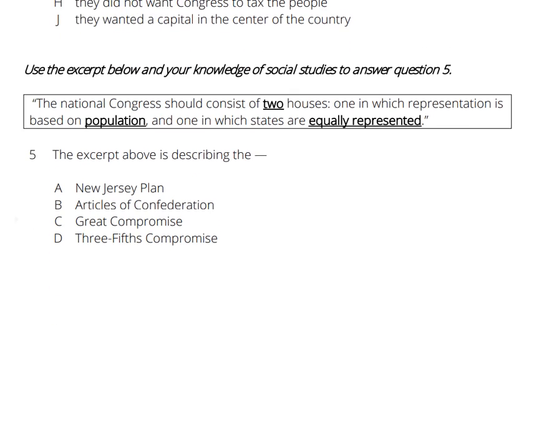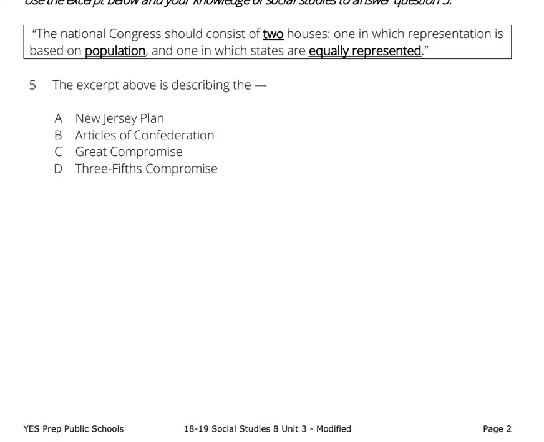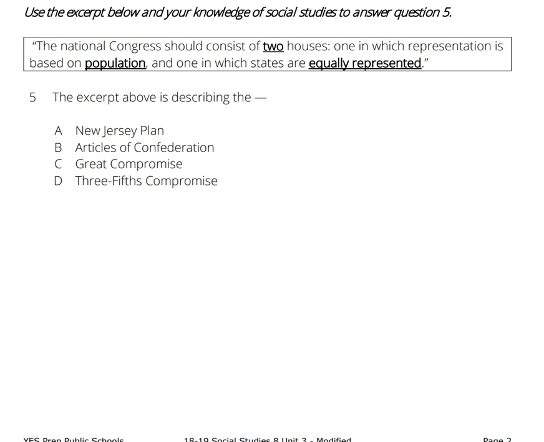Question number 5. Use the excerpt below in your knowledge of social studies to answer question 5. The Congress should consist of 2 houses, one in which representation is based on population and one in which states are equally represented. The excerpt above is describing the A. New Jersey Plan, B. Articles of Confederation, C. Great Compromise, D. 3/5 Compromise. Pause the video to answer question number 5.